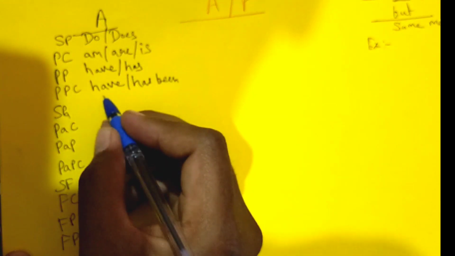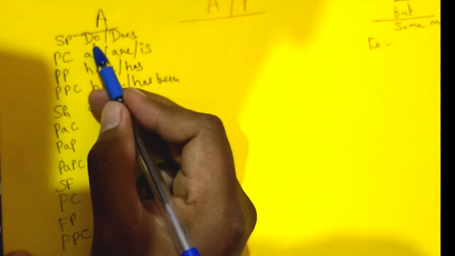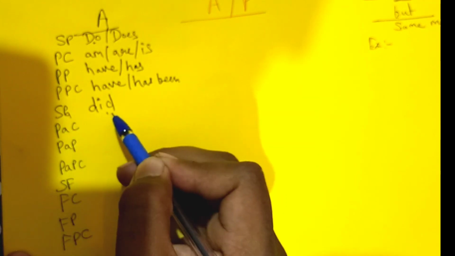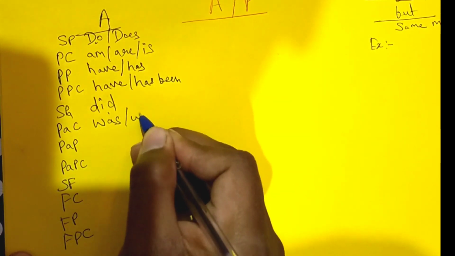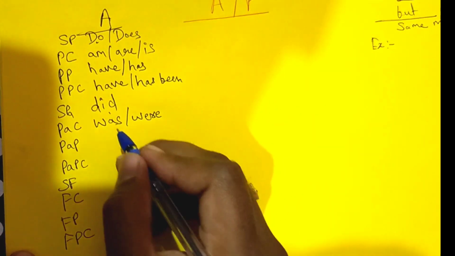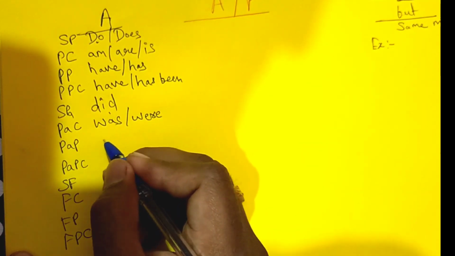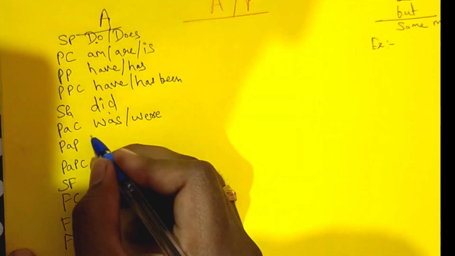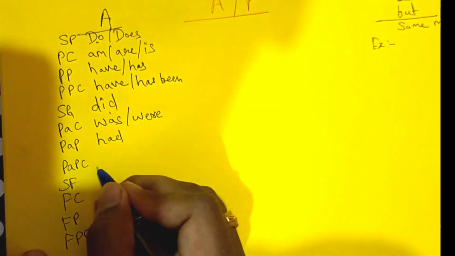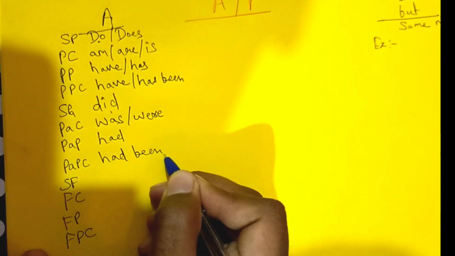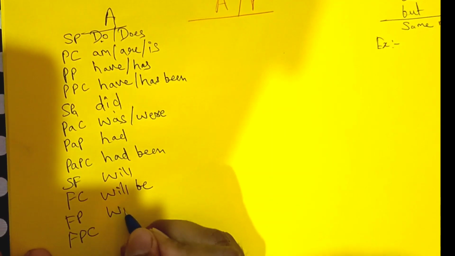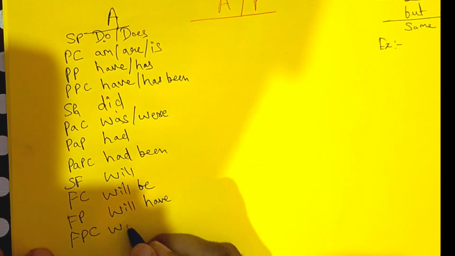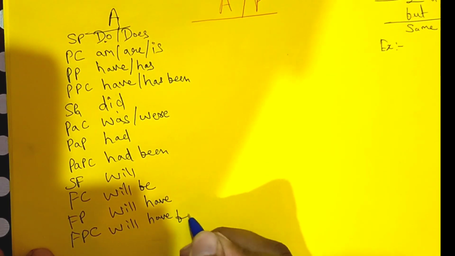Let us talk about now simple past. Do's second form obviously did. So in simple past we always use the second form of the verb, and in past continuous was and were. You may be calling it were, but I call it were. And here is had and had been. And in future we use will be, will have and will have been.